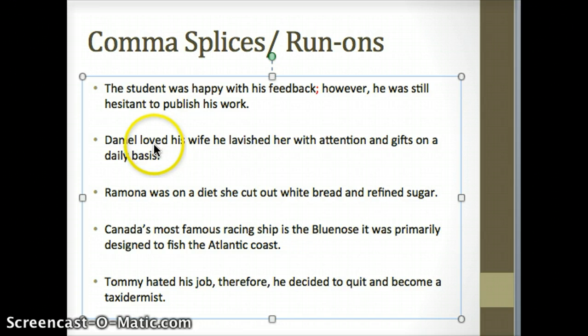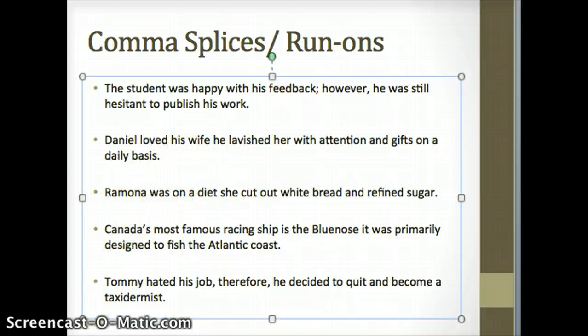Loved is our simple predicate, and the complete predicate would be loved his wife. And then, he lavished her with attention and gifts on a daily basis. That sounds like a complete thought on its own. So we have two complete sentences mashed together, and there's no punctuation to show where these two thoughts need to be broken up. This would be an example of a fused sentence, a run-on, where this person has put two complete ideas together and needs to divide them using the proper punctuation.